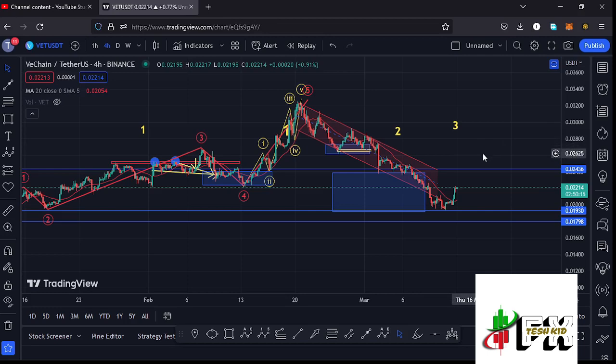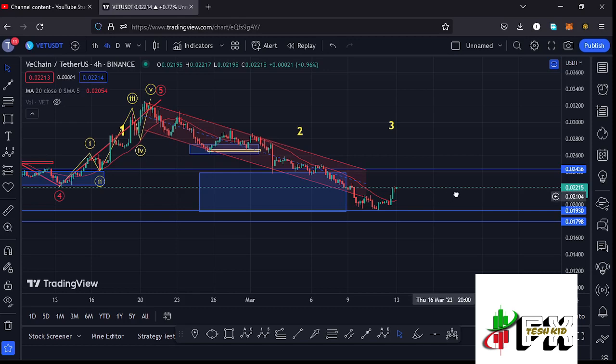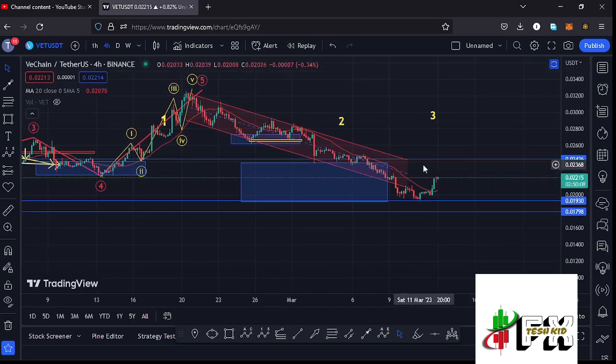latest developments that have been happening here on the Vechain chart, which at the time of this recording is holding above the 20-day MA here on the 4-hour chart, which is now acting as support for us to continue gearing up. We are also holding above a key area of support at around the $0.0193 mark.